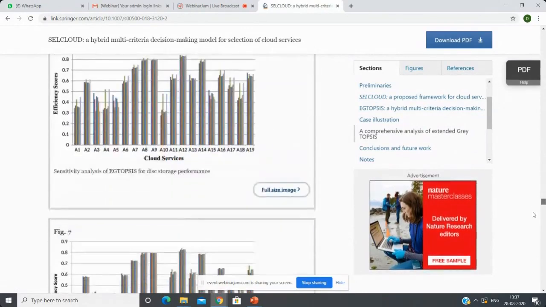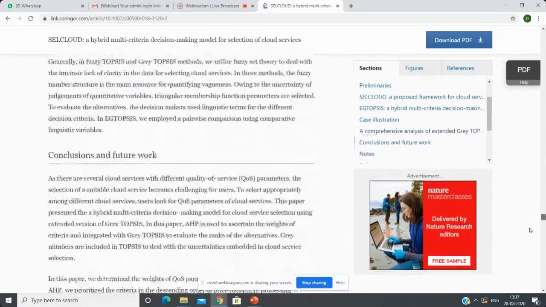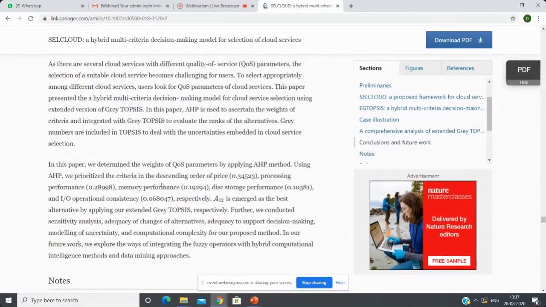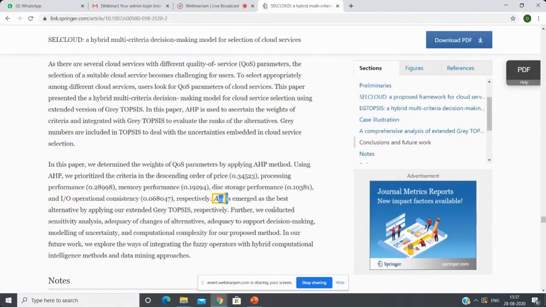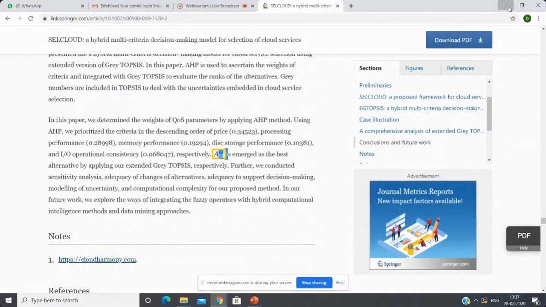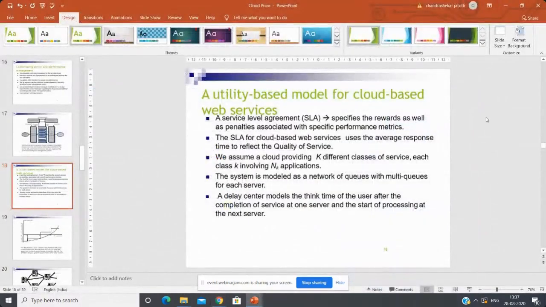We have calculated different performance values, and finally the service A12, that is Amazon XYZ cloud services, is the best cloud service provider among several cloud services.